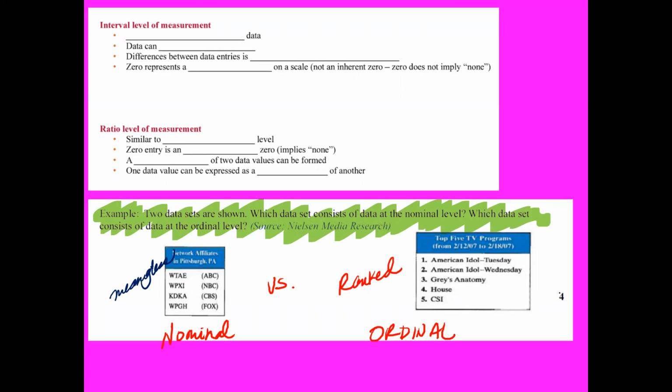Versus this, the second one is ordinal. And in this one, the rank does matter. Why does it matter? Because when you look at it, these are the top 5 TV programs that were actually shown to the general public. And what are the most watched shows on TV? Apparently, American Idol on Tuesdays, followed by American Idol on Wednesdays, when they figure out who actually won or who's going on to the next round, followed by Grey's Anatomy, House, and CSI.